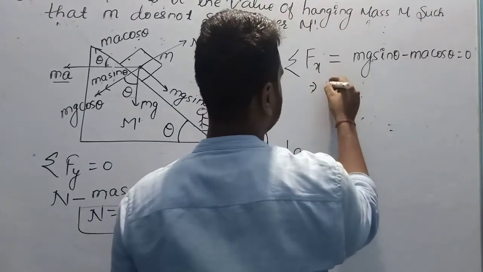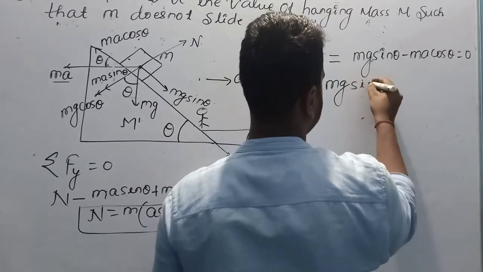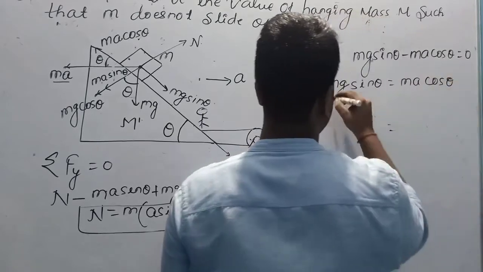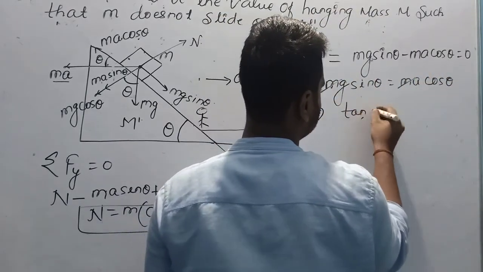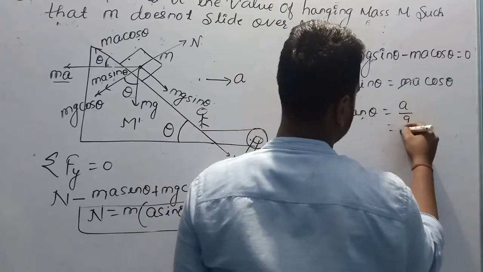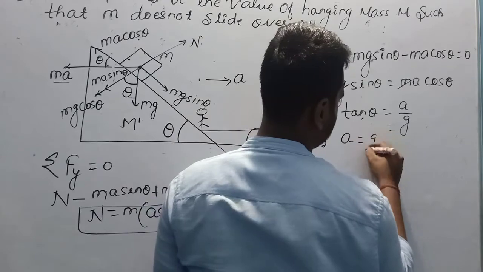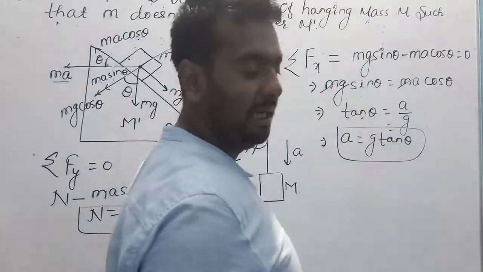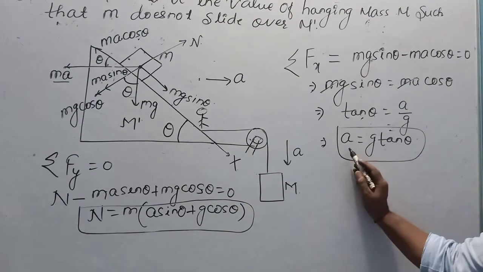From here we can write mg sin theta is equal to ma cos theta. M will cancel each other. Again, tan theta is equal to a by g. Then the value of acceleration is equal to g into tan theta. We have got the value of acceleration.